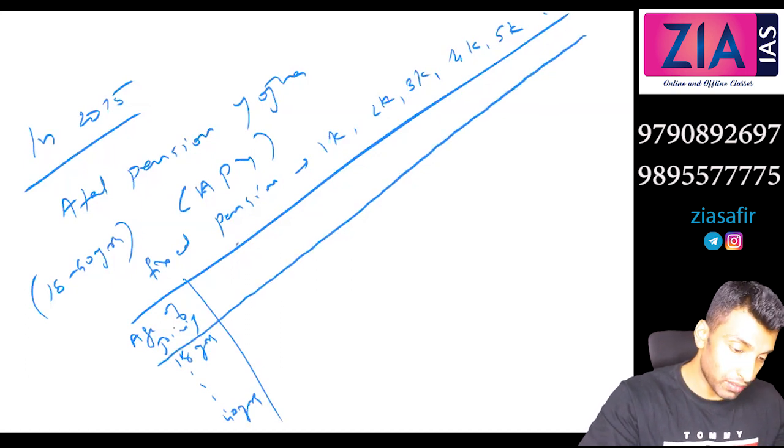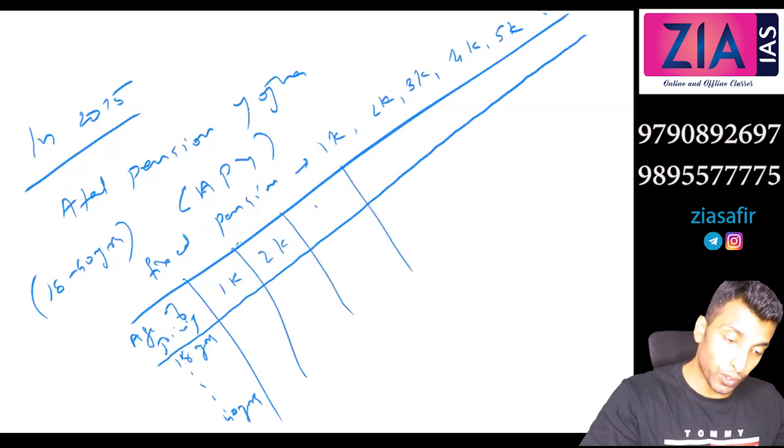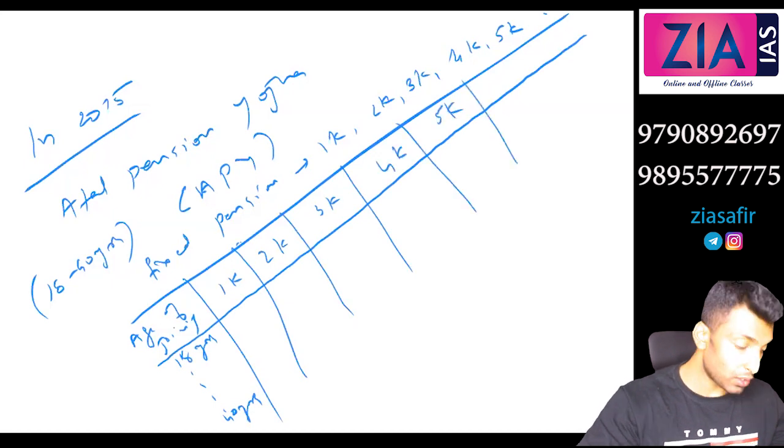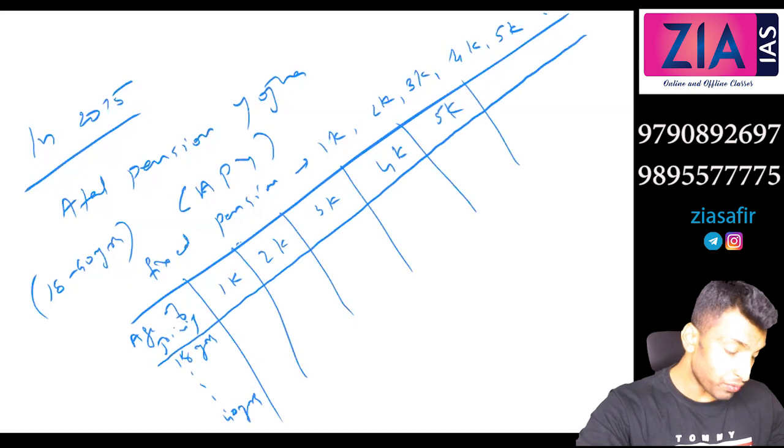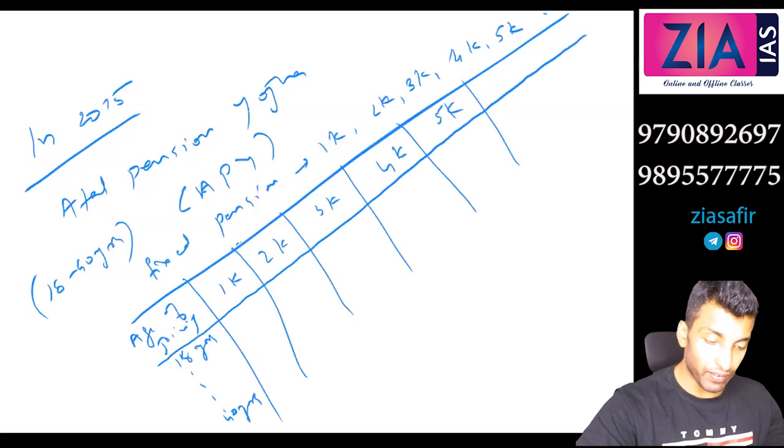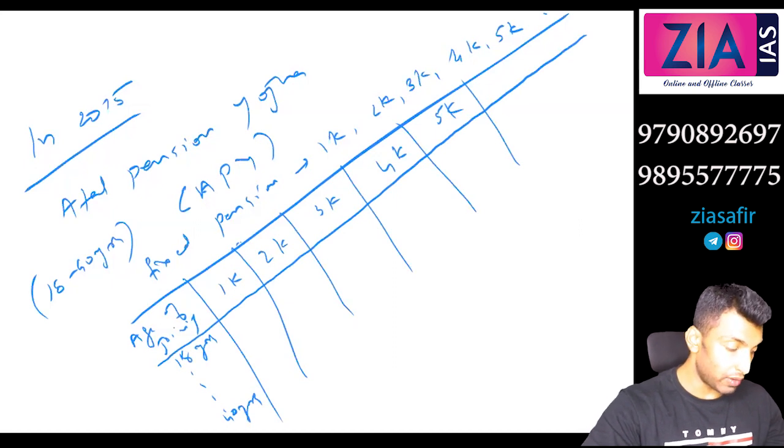For 1,000, 2,000, 3,000, 4,000, 5,000, the contribution will be different, right? I don't want to tell each age, but for a rough idea, for 1 or 2 cases, we will discuss 18 and 40.